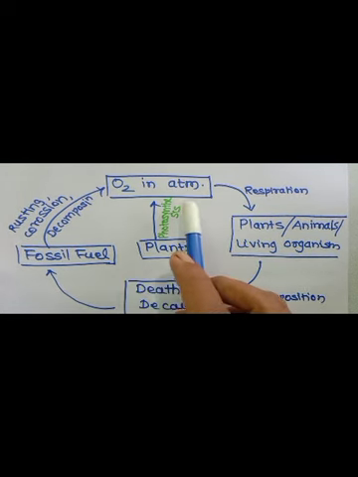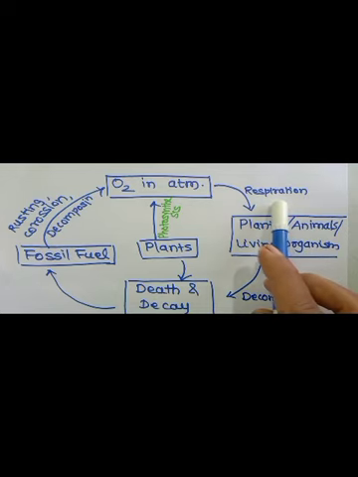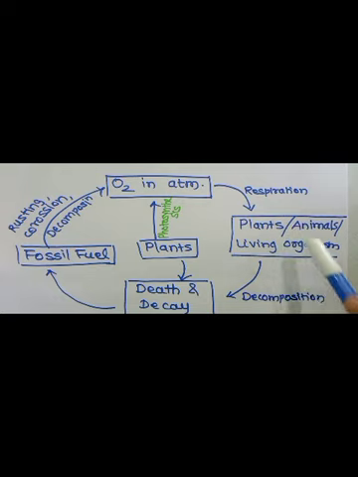Now the oxygen which is present in the atmosphere is used by plants, animals and other living organisms for the process of respiration. So during respiration we inhale the gas which is rich in oxygen. Now after the death and decay of all the living organisms, a decomposition reaction takes place. The dead bodies remain in the soil for thousands of years, which ultimately gives the fossil fuel. So the fossil fuels are formed. We all know the examples: coal, petrol, diesel and so on. These are all the fossil fuels which are present in the soil and remain there.